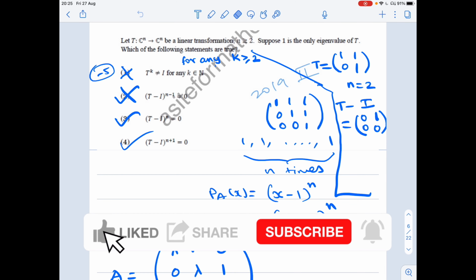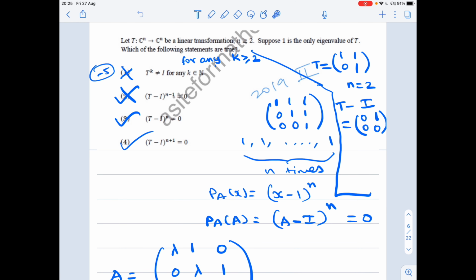Mathematicians, today we see a nice problem in linear algebra asked in December 2019. Let T from C^n to C^n be a linear transformation, and n is greater than or equal to 2. Suppose 1 is the only eigenvalue of T. Which of the following statements are true? That is the question. This is a part C problem, so more than one option can be true. Let's see how to approach this problem.